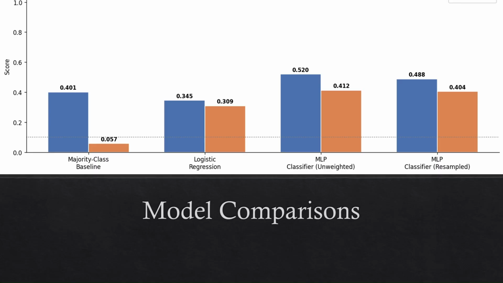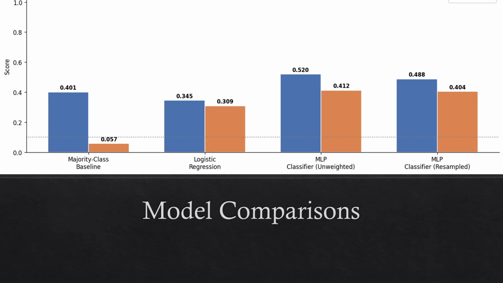As we move on to our results, we'll start with model comparisons. This slide shows the final performance comparisons. Looking at our dummy classifier, which is our majority class, the F1 score is essentially at 0. This proves that without context, the model has no baseline ability to guess correctly in these specific tests. The real success is the MLP unweighted model, which reached 52% accuracy and a 0.41 F1 score. This is a massive improvement.